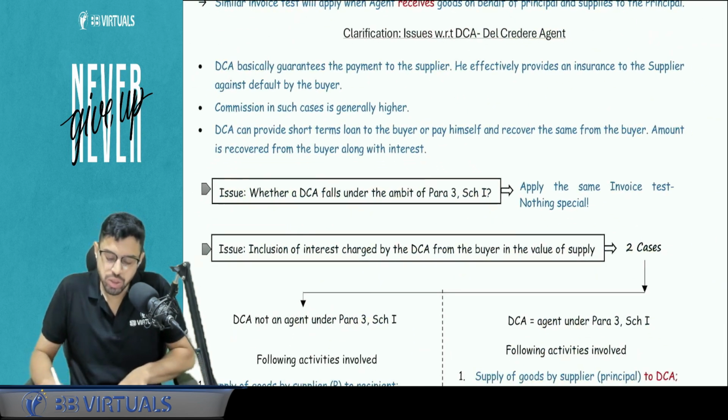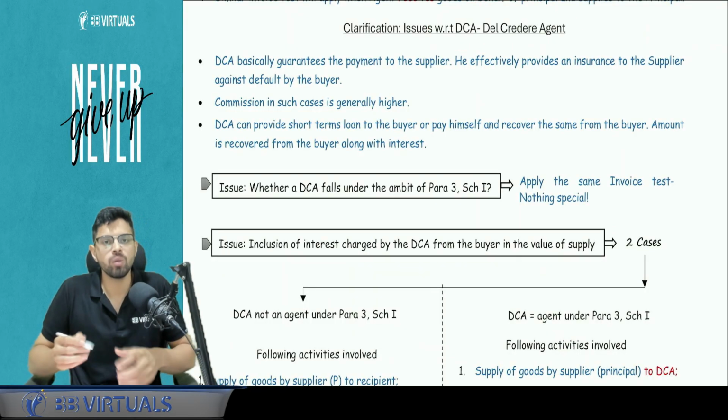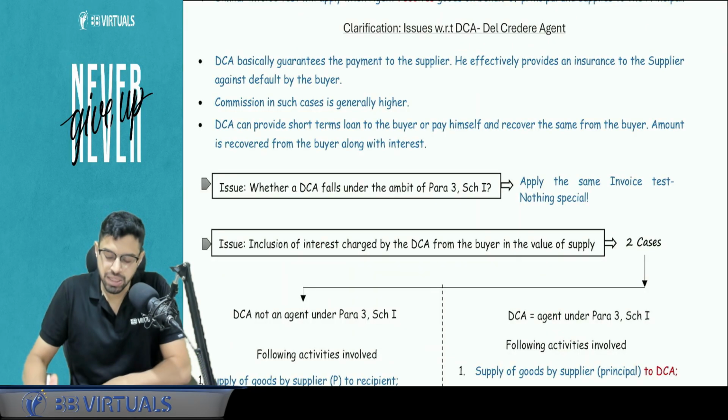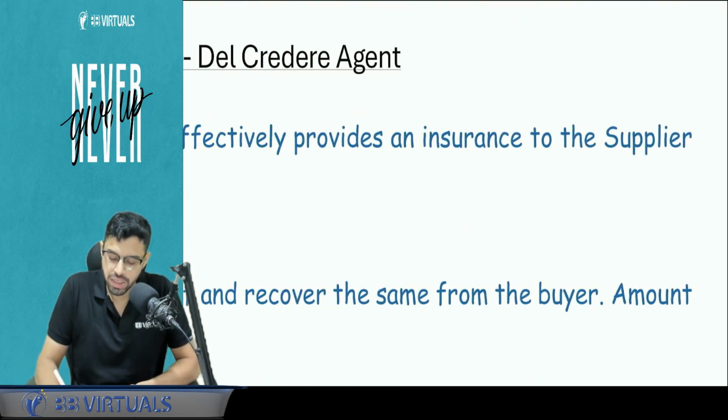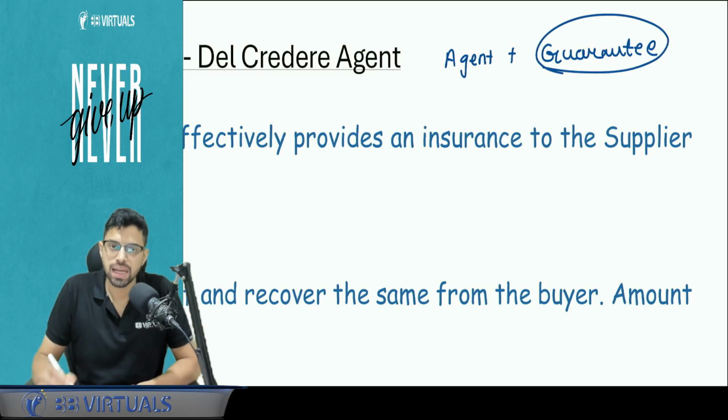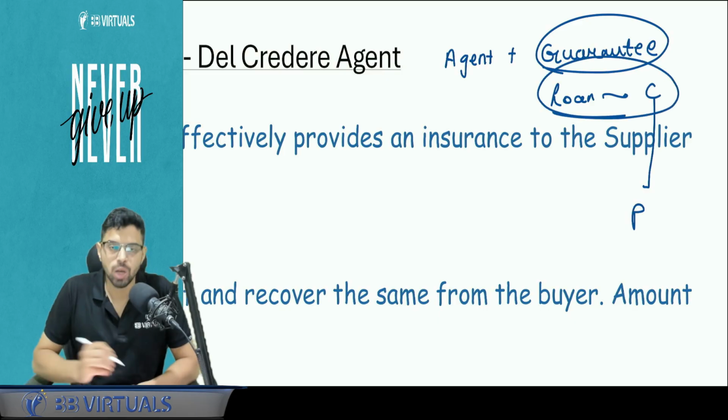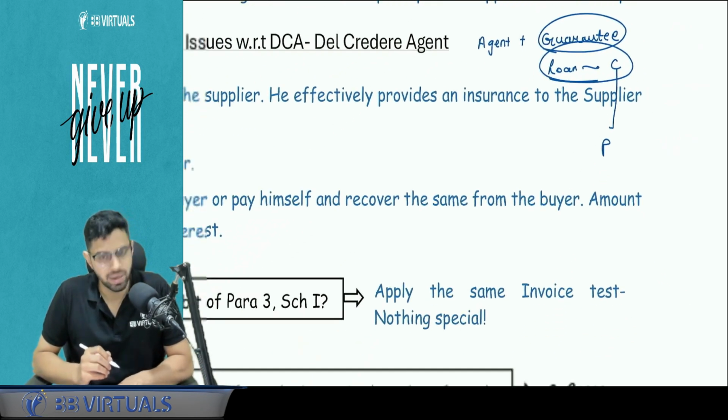Okay. Now let's talk about the issue of del credere agent. What do you mean by del credere agent? A del credere agent is an agent just like a normal agent, with a guarantee of payment to the supplier. How is the guarantee given? Basically, the DCA will give a loan to the customer and that customer will pay the money to the principal. Later on, the loan will be recovered from the customer with the interest amount.